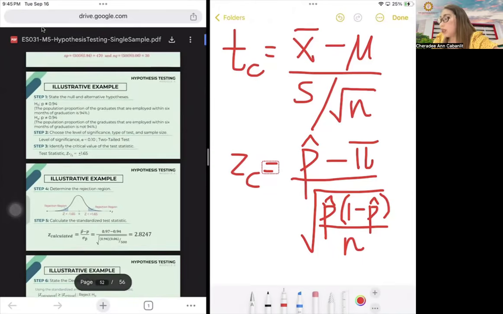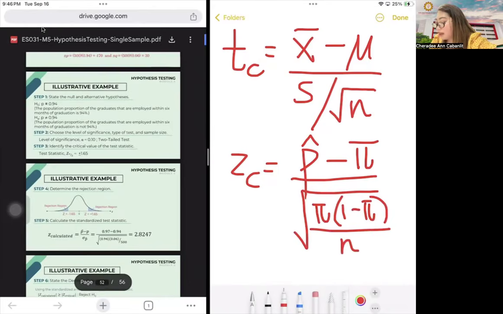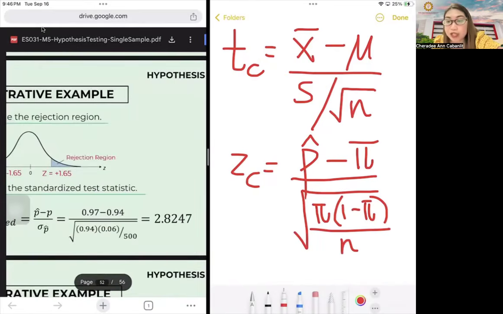But sorry, let me correct this one. For a while, we're not going to use P. Instead, we're going to use pi. So the square root of pi times 1 minus pi over n, meaning we use the population proportion. So that is the correct one from here, 0.94, and we use 0.94 throughout.